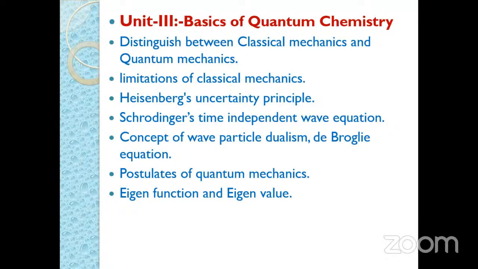And then the next important point is postulates of quantum mechanics. So in these postulates, we have to consider three postulates: the concept of wave function, then similarly the concept of operator, then third is the concept of eigenvalue and eigenfunction. These are some postulates of quantum mechanics. So again here a question may be asked regarding this for 5 marks, postulates of quantum mechanics.